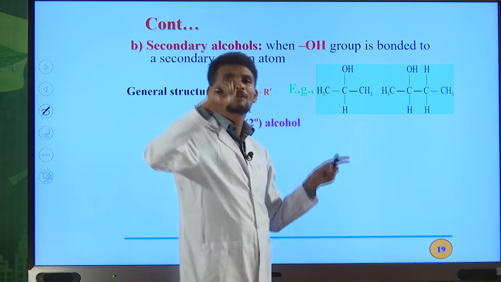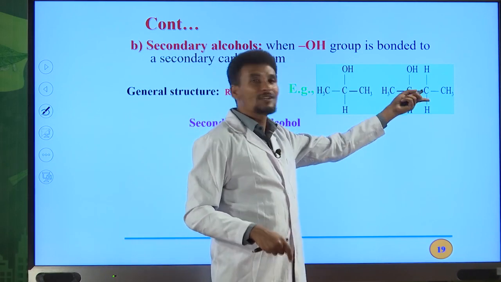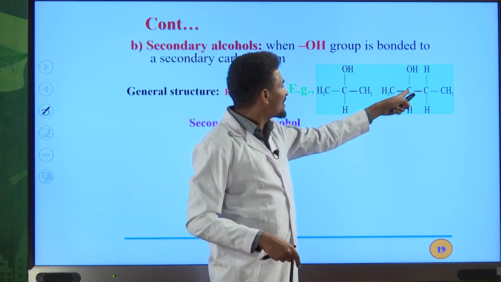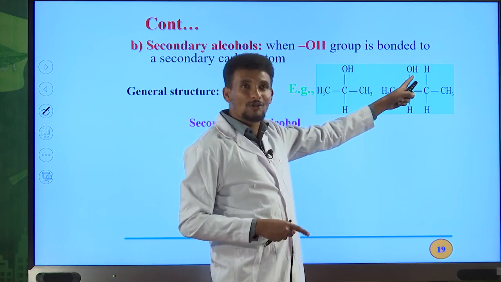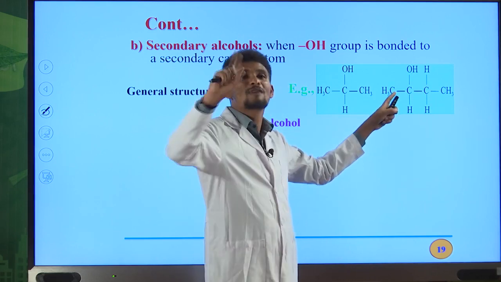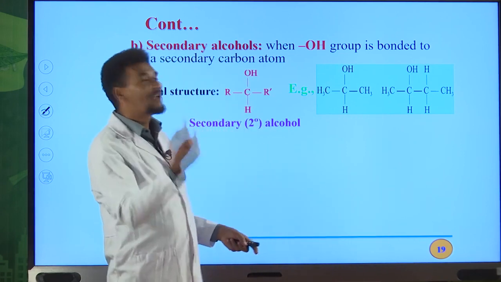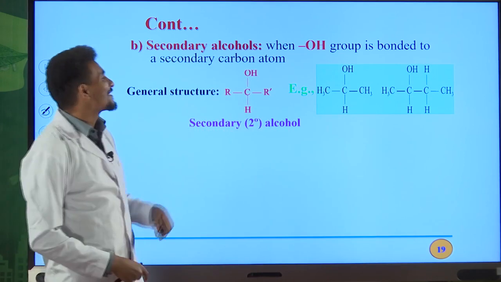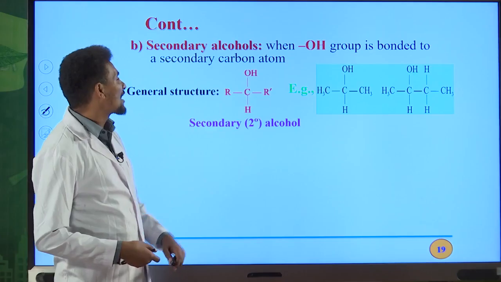OH is directly bonded to the secondary carbon atom. Therefore, it is a secondary alcohol. Look at this organic compound. This carbon is the carbinol carbon. The carbon directly bonded to the OH group is also bonded to this carbon atom and this carbon atom, 2 carbon atoms. Therefore, this carbon atom is a secondary carbon. So, if OH is directly bonded to a secondary carbon, that alcohol is classified as a secondary alcohol.